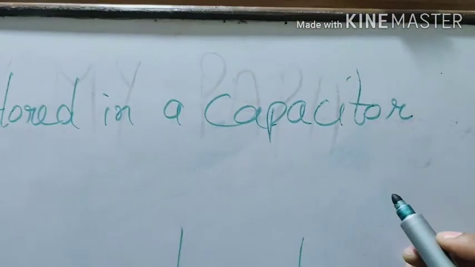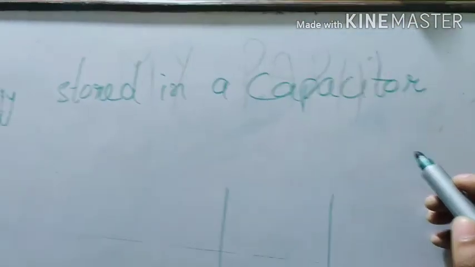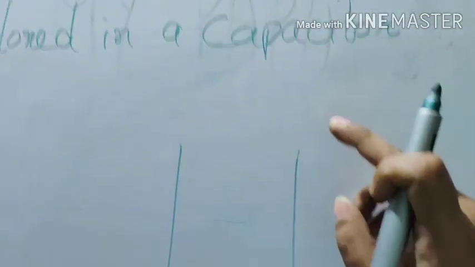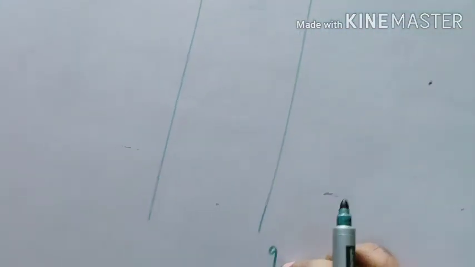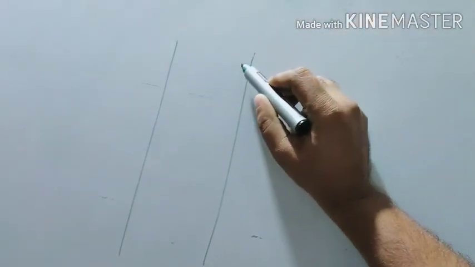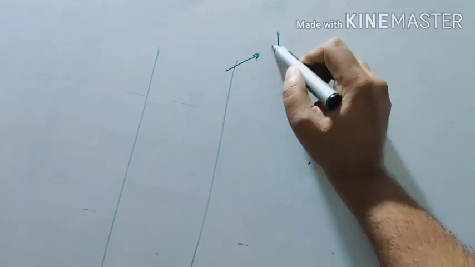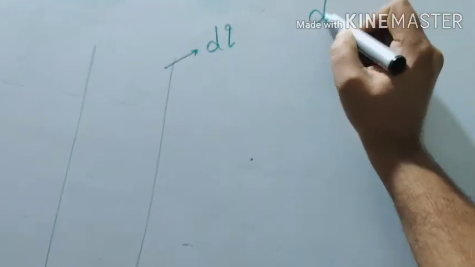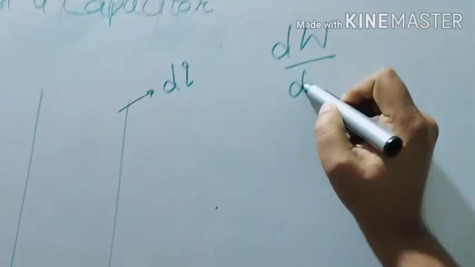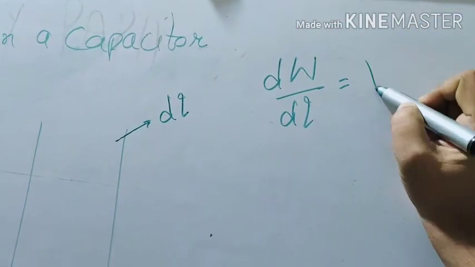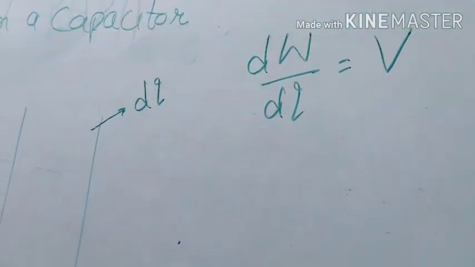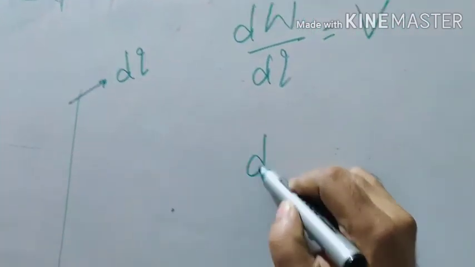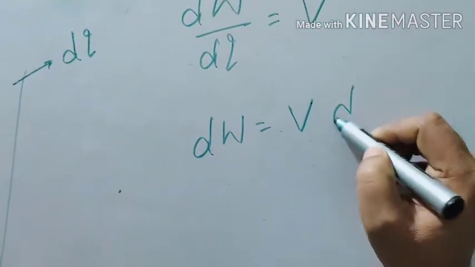Let us discuss now the energy stored in a capacitor. Consider a capacitor having charge Q. Let us add a small amount of charge dq. Definitely you will do some work. In fact, this is the energy. You know the formula, work upon charge is potential, so the work is equal to V into dq.